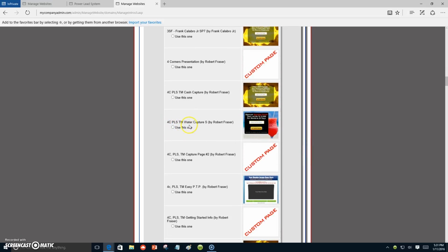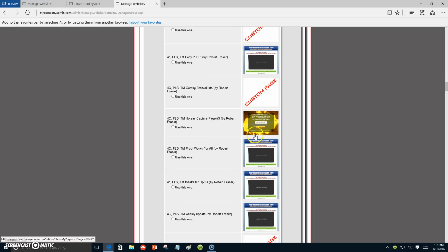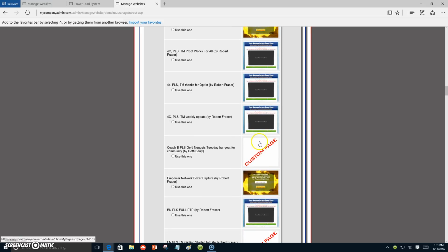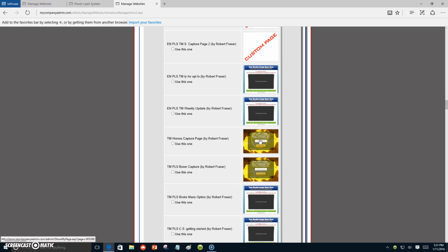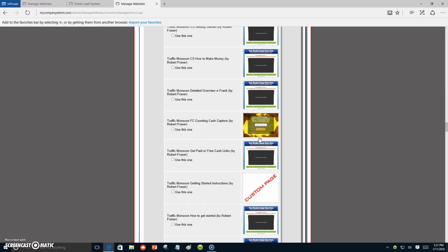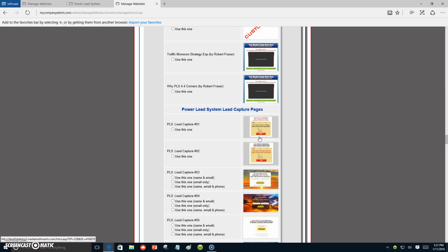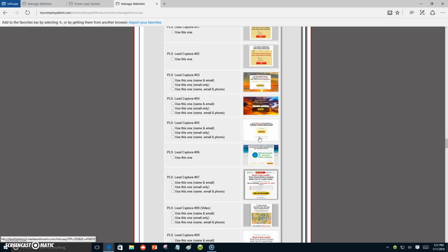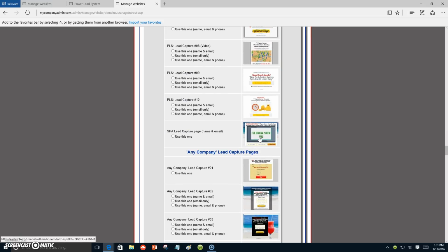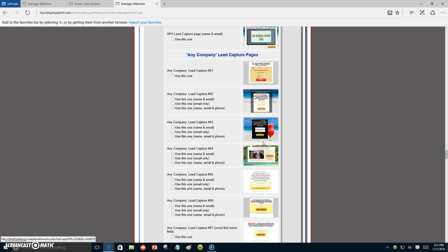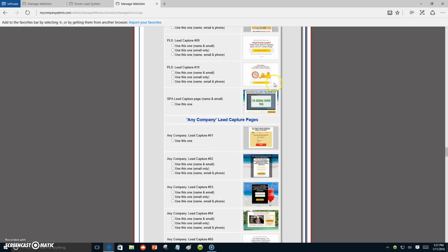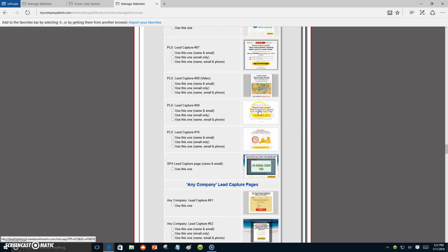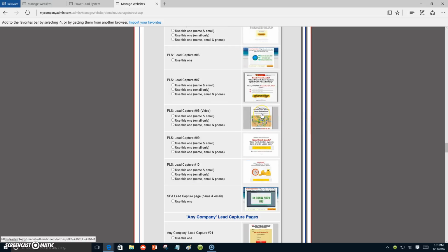Four Corners, Power Lead System, Traffic Monsoon, Water Capture by Robert Fraser. We're going to choose something right quick so we can just show you an illustration of how we create these websites. Let me choose this one right here. I think I want to choose this one. No, I'm going to choose this one right here.